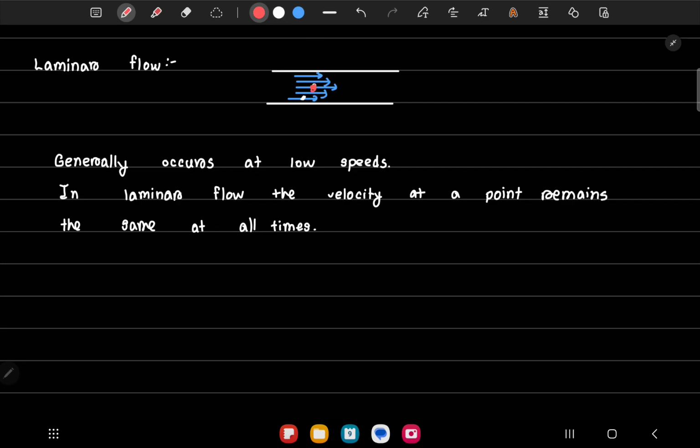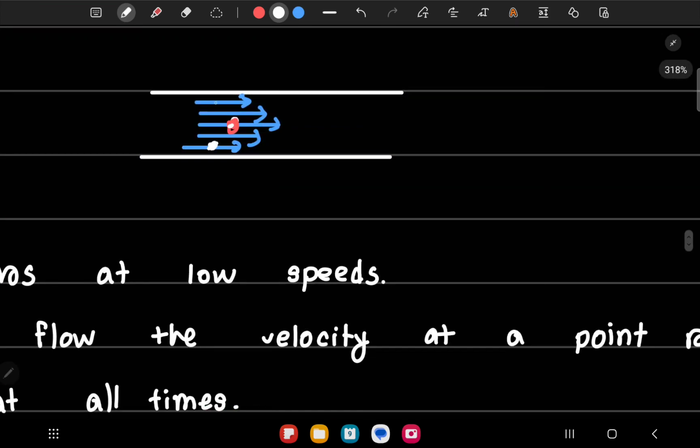The velocity at this point is different from the other point. So the velocity at the red point is different from the white point. But after 1 hour, if I keep the flow same, the velocity at the white point will remain the same as it was an hour ago, and the velocity at the red place will also remain the same as it was an hour ago. So even if the velocities are different between these 2 points, they are the same throughout time at each of them. These lines of velocities are called streamlines. That's why laminar flow is also called streamlined flow.